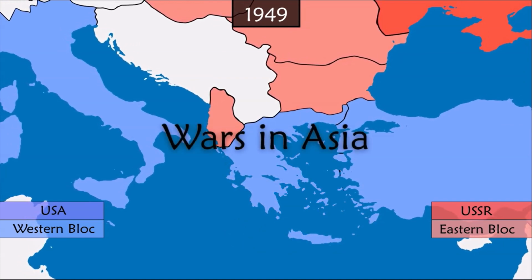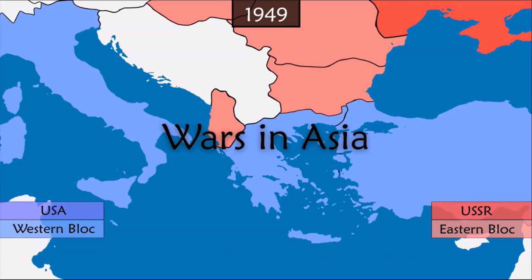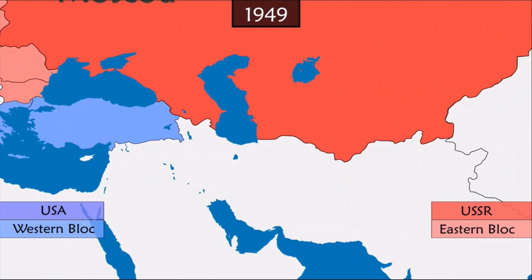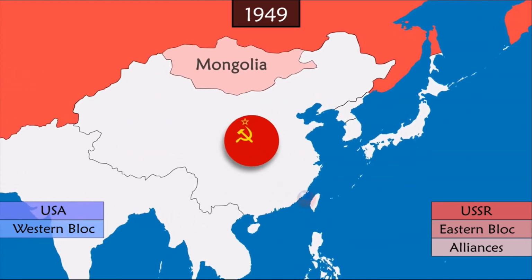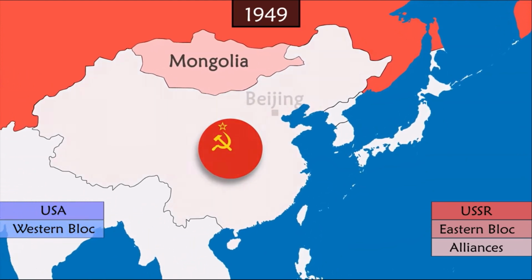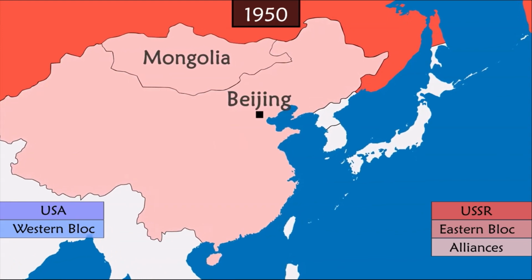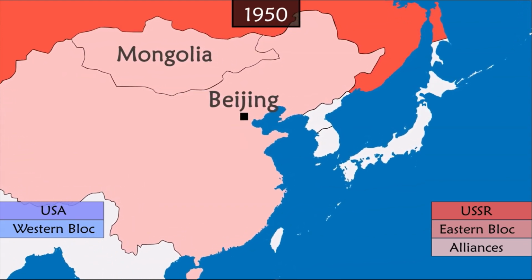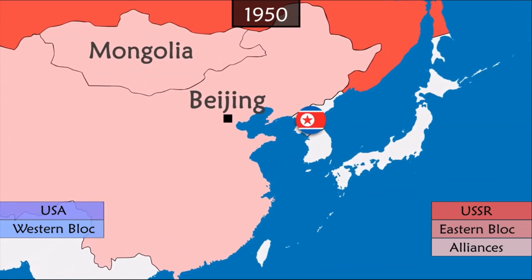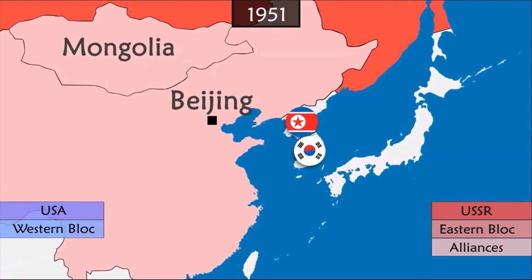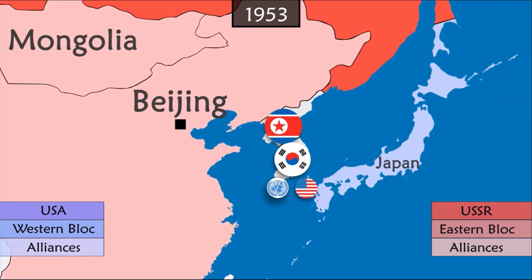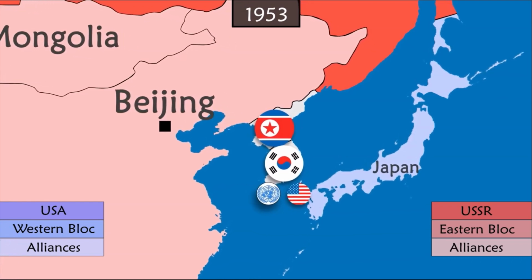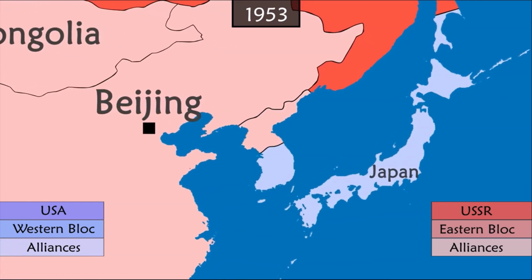In China, after 3 years of civil war, the communists prevail over the nationalists who retreat to Taiwan. The USSR wins an important ally in the region that would influence two wars in particular. The first was fighting alongside communist North Korea against South Korea, which was supported by a United Nations-led international force directed by the United States. After 3 years of fighting, a ceasefire leaves the Korean peninsula divided in two.